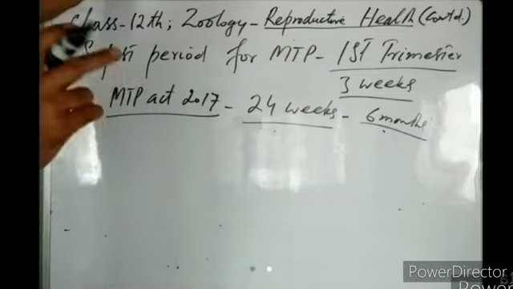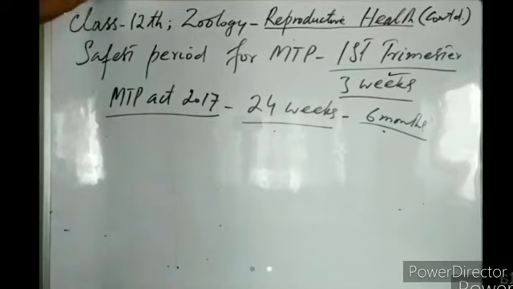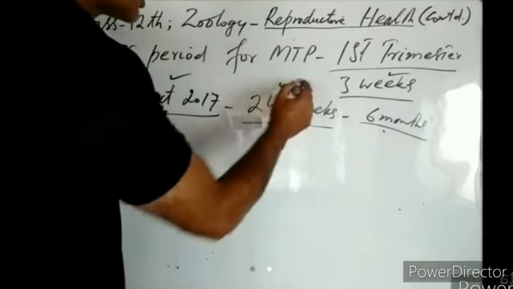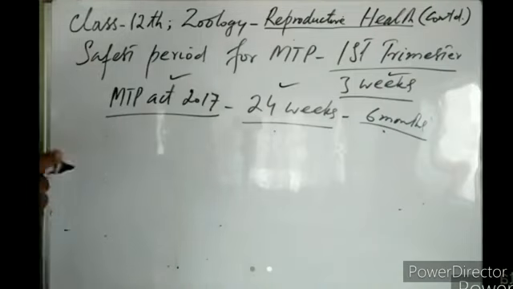Earlier, the abortion was carried out only up to 3 months. Then the MTP Act of 71 provided doctors the liberty of carrying out this MTP up to 20 weeks. Then the MTP Act of 2017 now gives doctors the permission to carry out the abortion after 24 weeks of gestation, right? Now, how is this abortion carried out?